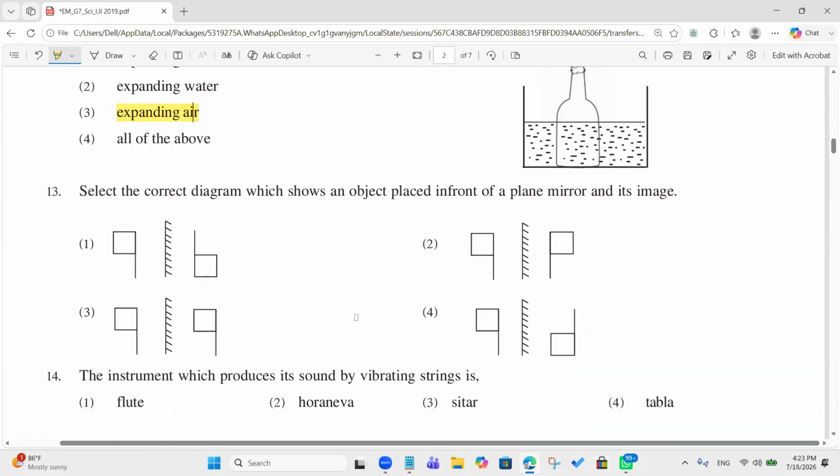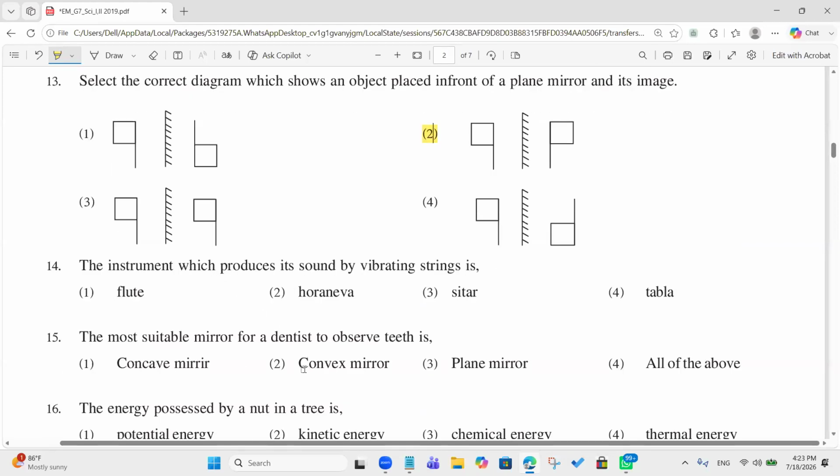Select the correct diagram which shows an object placed in front of the plane mirror and its image. Second one. Okay, good. The instrument which produces its sound by vibrating a string is sitar. Yes, that's a string instrument.